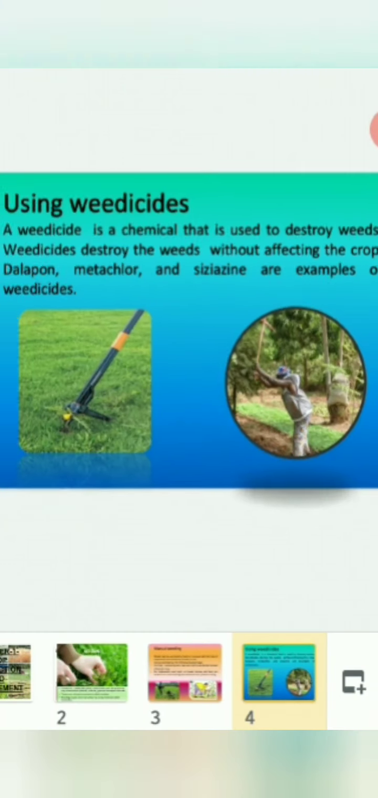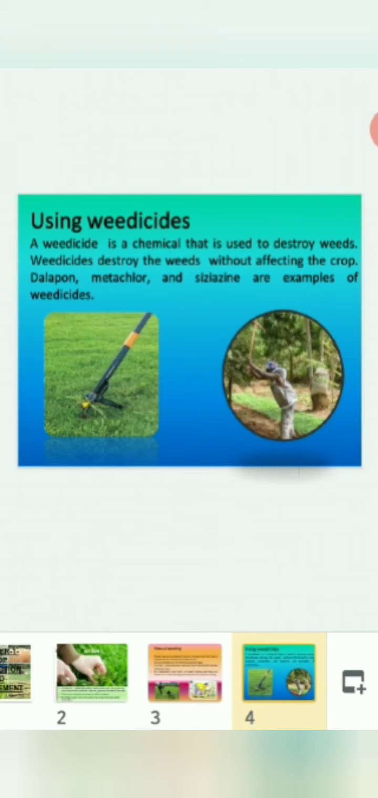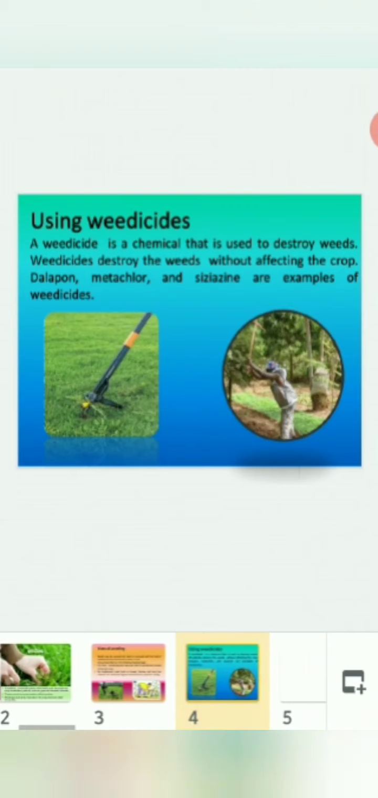Now, here we will see using weedicides. A weedicide is a chemical that is used to destroy weeds. Weedicides destroy the weeds without affecting the crop. Dalapon, metachlor, and cyazan are examples of weedicides. These are the chemicals used to destroy weeds.